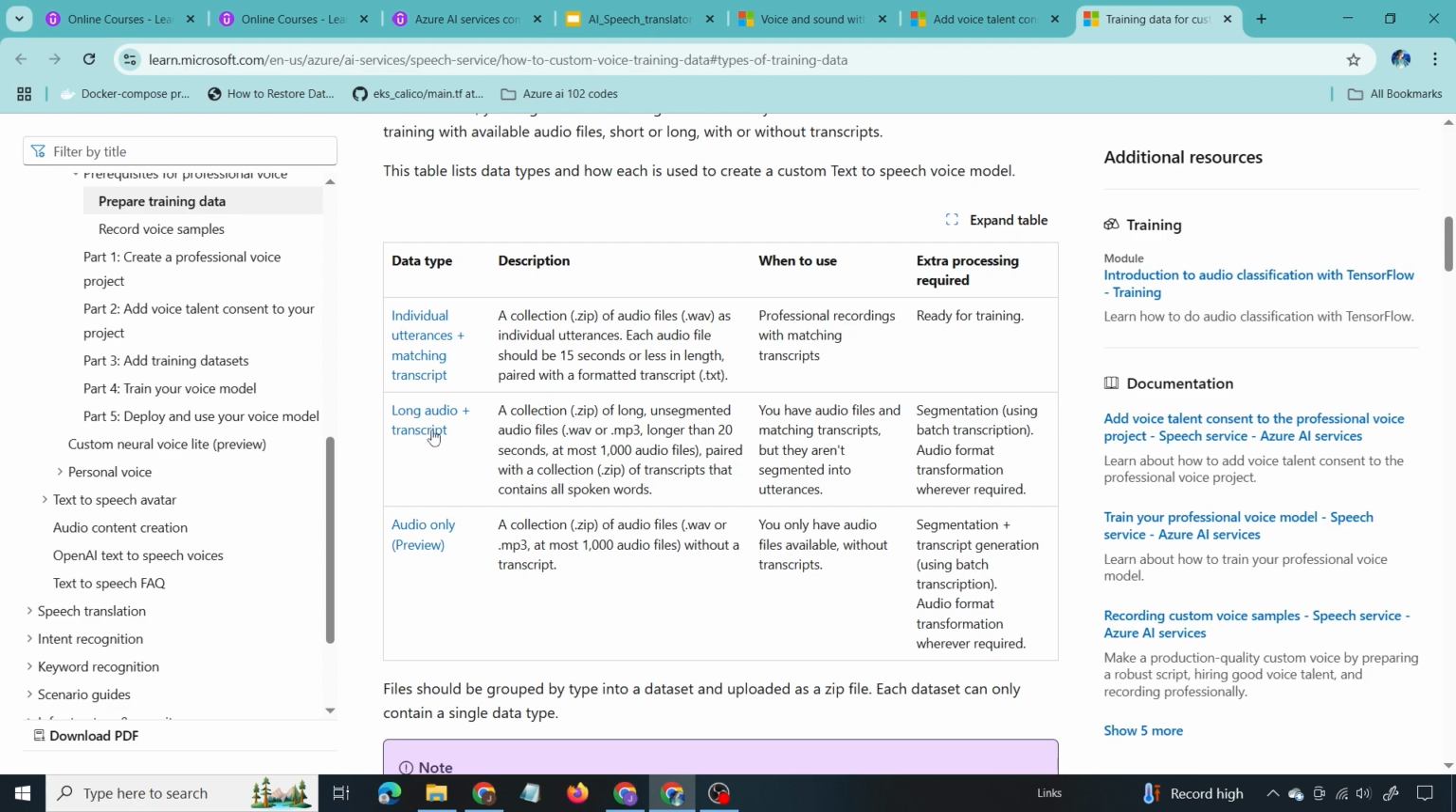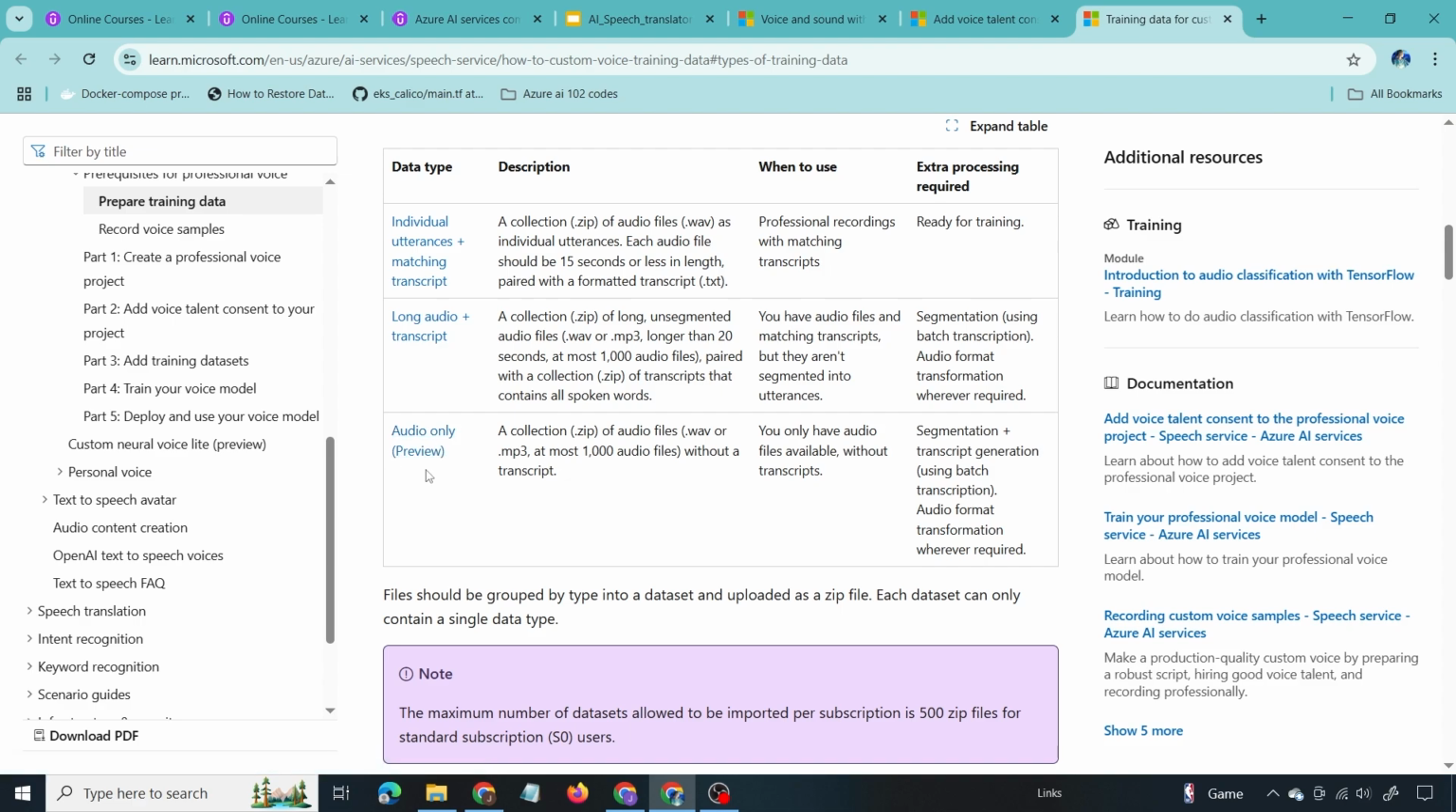Then next there can be long audio plus transcript. So again it is a zip file, and there can be multiple zip files, containing a WAV or MP3 file longer than 20 seconds and the corresponding transcript, and all of this can be made into a zip file and uploaded into the Speech Studio. The next is audio only, which is in preview. It just contains a collection of zip files with audio files in WAV or MP3 format without a transcript. So these are the three kinds of data types which we can upload to a Speech Studio project.